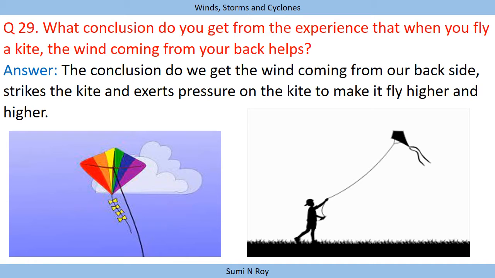Next question, what conclusion do you get from the experience that when you fly a kite, the wind coming from your back helps? The wind coming from our backside strikes the kite and exerts pressure on the kite to make it fly higher and higher. So again here, because of the wind pressure, the conclusion is that wind pressure is what exerts on the kite and it flies higher and higher.